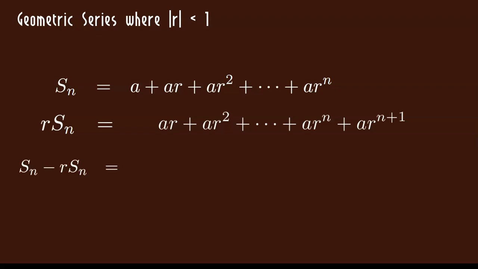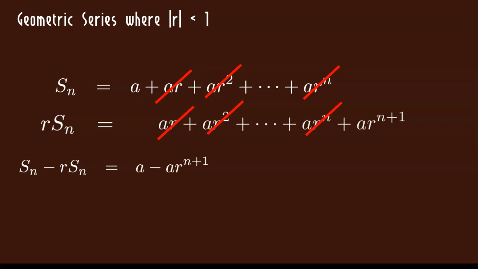Now I want to subtract these two expressions. So I've got s sub n minus r s sub n. And I've lined these up so it's easier to see. The ar's will subtract off, the ar squares will subtract off, everything in the middle until ar to the nth will subtract off. The only thing that survives is the a and the ar to the n plus 1.